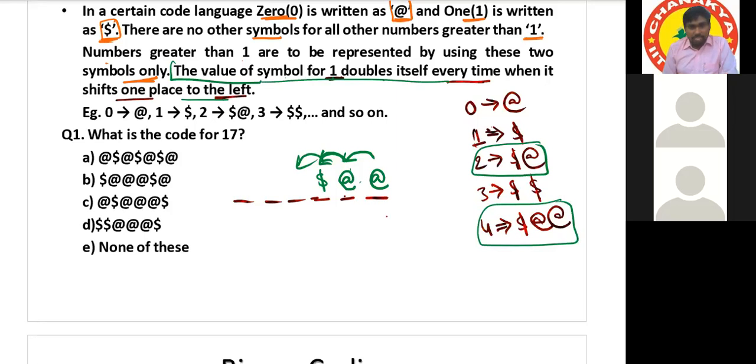In the first place, it is 1. The next place, it is 2. Again, if it is double, 4. 4 double is 8. 8 double, 16. 16 double, 32, and so on. Okay. Yes, sir.